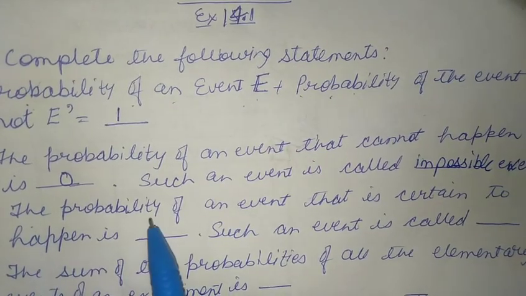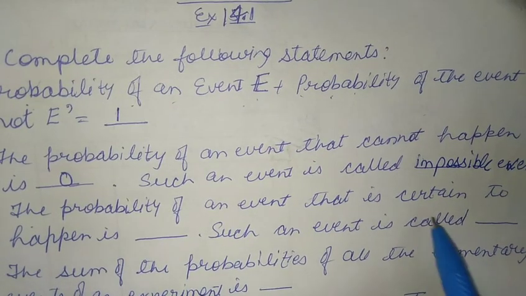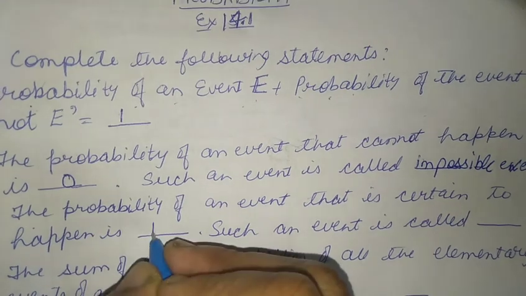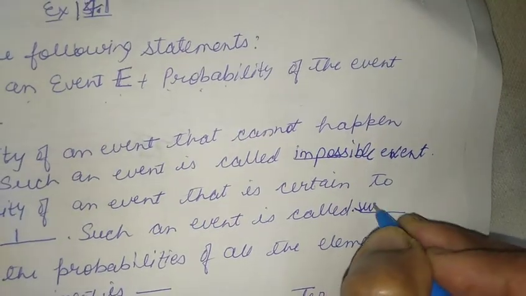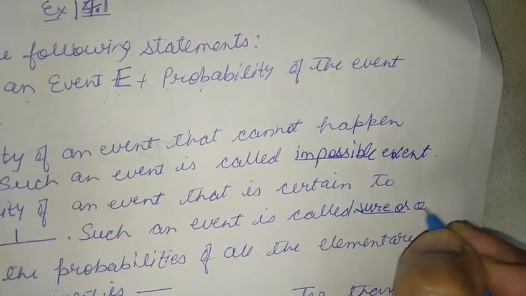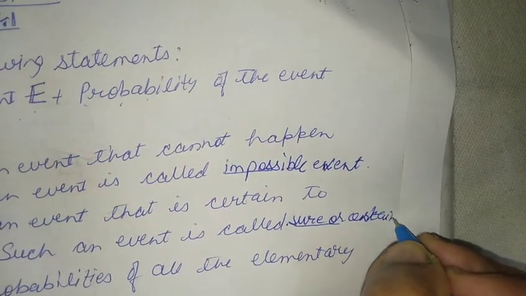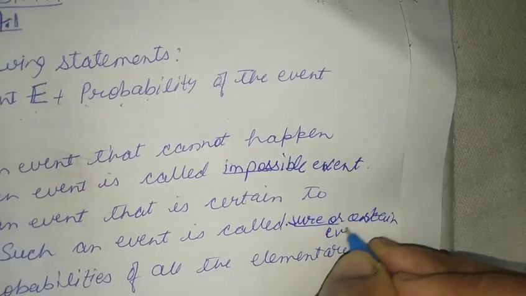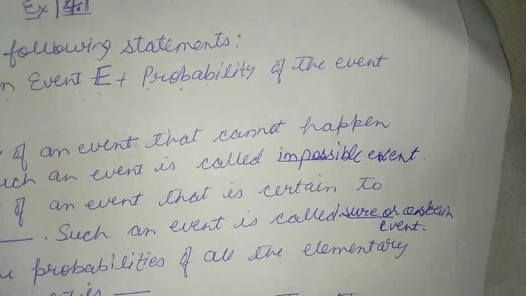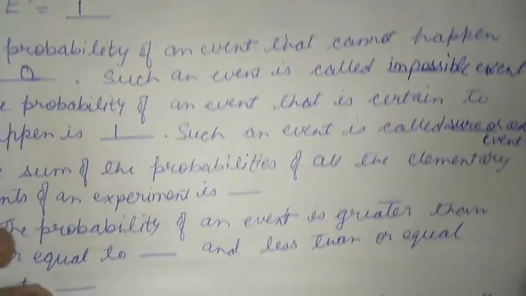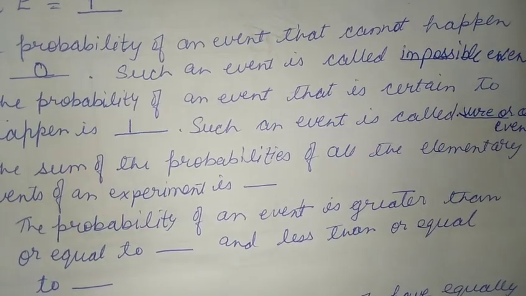Third part: the probability of an event that is certain to happen is 1, and such an event is called a sure event or certain event. We know that this event is going to happen for sure, so it is called a sure event and its probability to happen is 1.